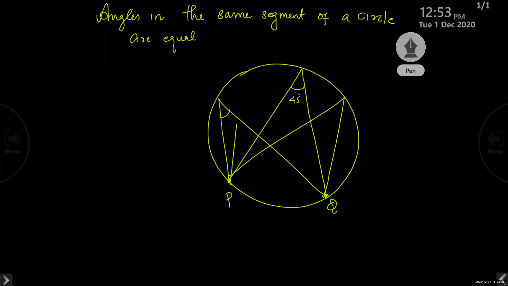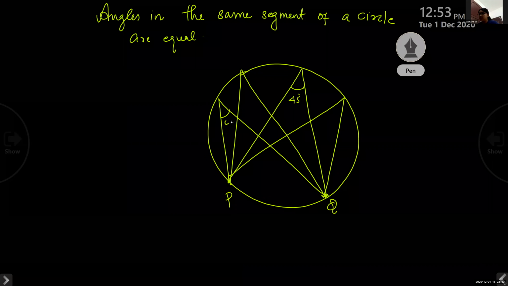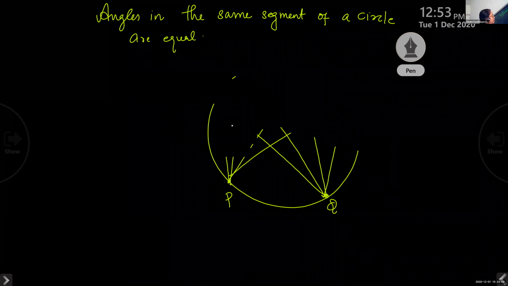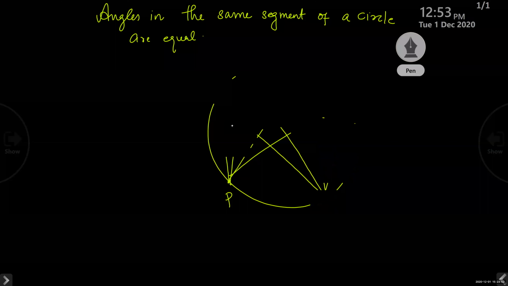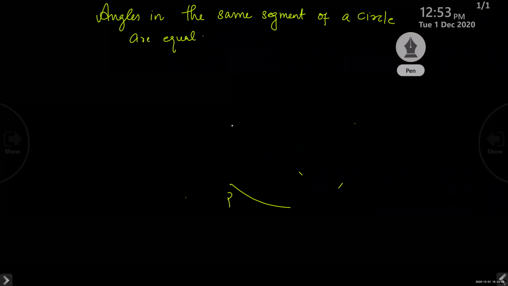Everywhere it will be 45. And here also 45. Did you understand? So what is that theorem 9? Angles in the same segment of a circle are equal.